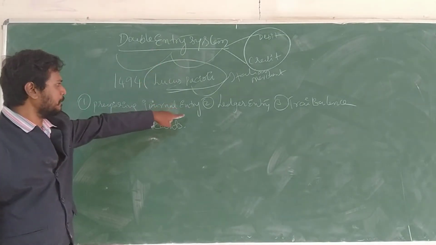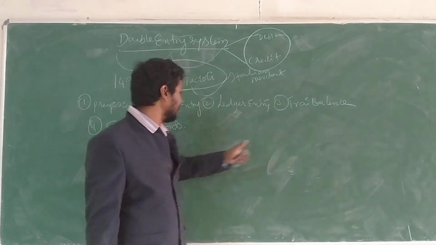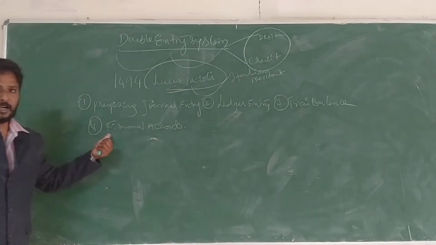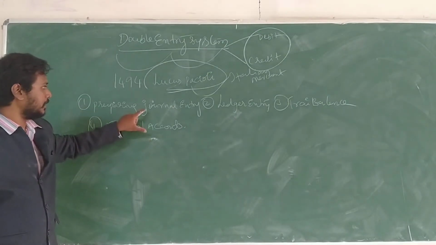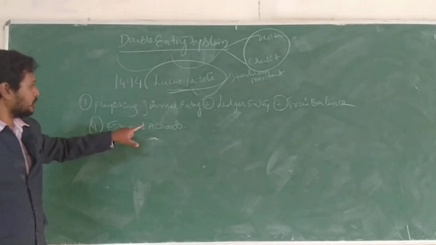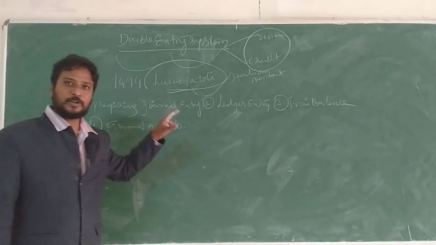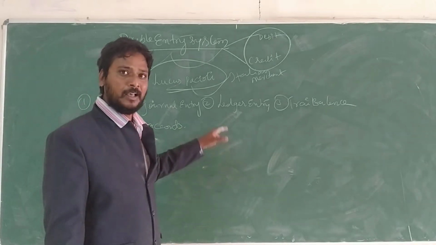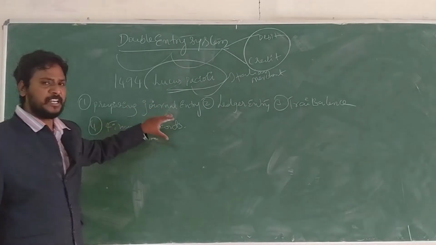I already said in the previous class what a journal entry is, what a ledger is, what a trial balance is, and one more thing, final accounts. In the previous class we already discussed these sections. Once again I tell you: the journal entry is a primary book, the original book. In this journal entry system, only single entry transactions are prepared.